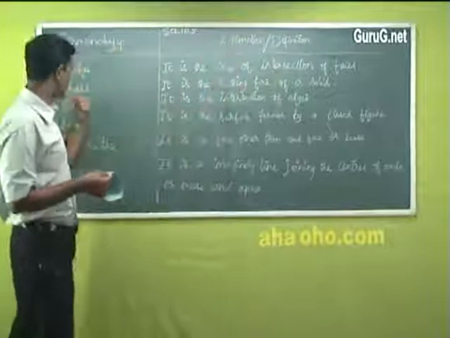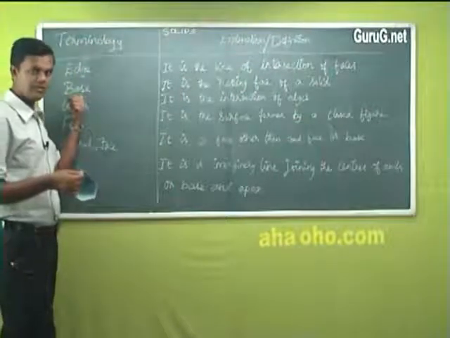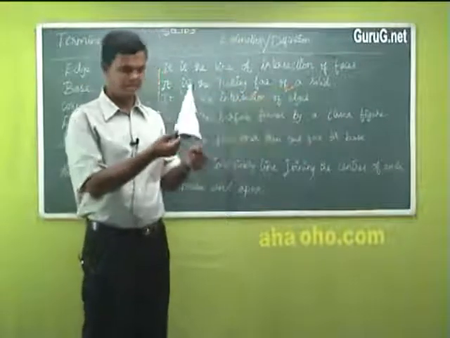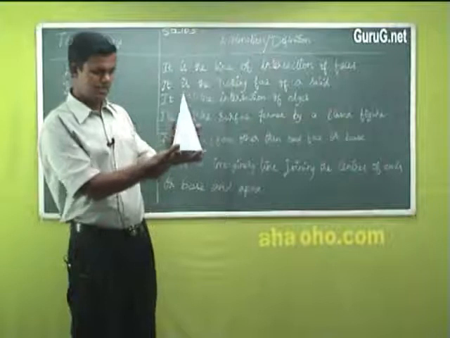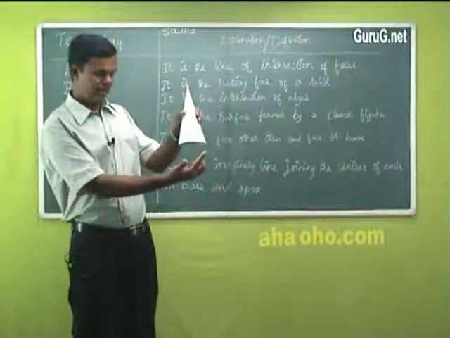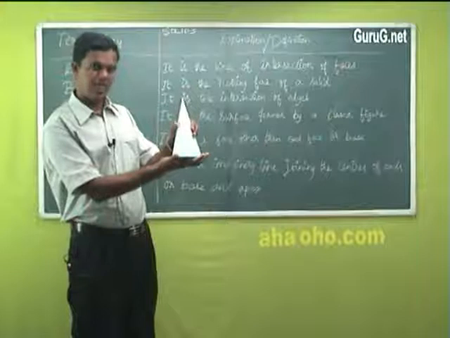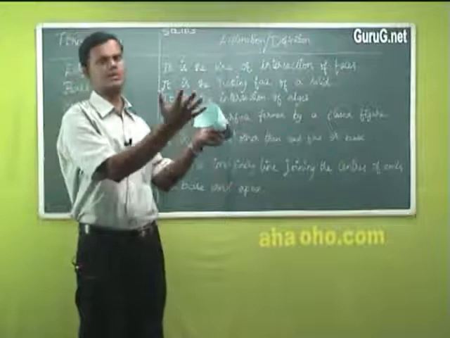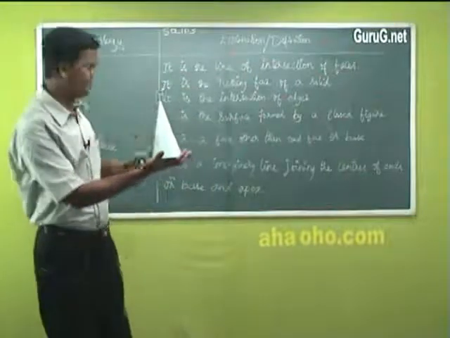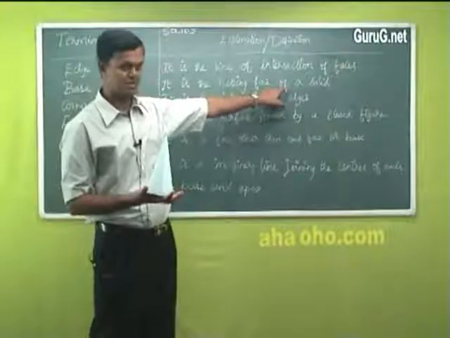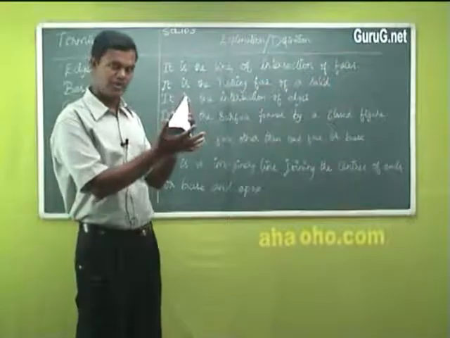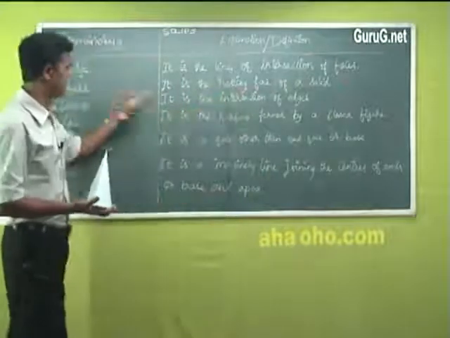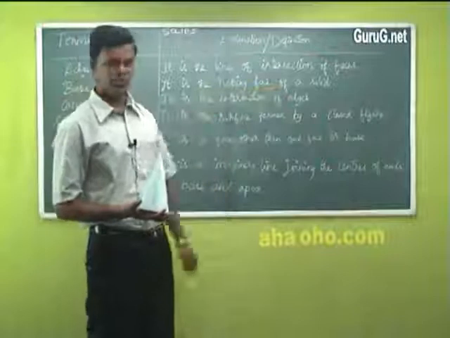Okay, then the next one is base. Fine. It is the resting face of the solid. So this is a solid. I told you it can rest like this. I can hold it now. It rests like this. So where it is resting, that area is called the base, the base of the solid. Its shape is a hexagonal solid, I can say. It's one face, it's also one face. All of it is one face. It is called the base. Base means it is the resting face of the solid.